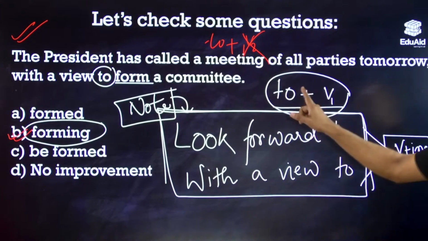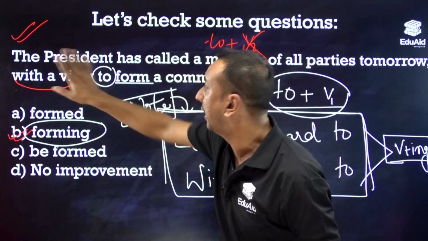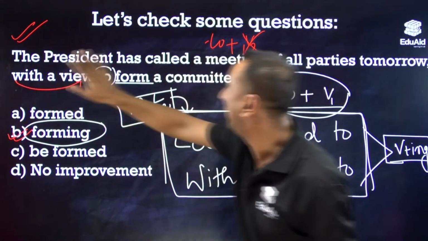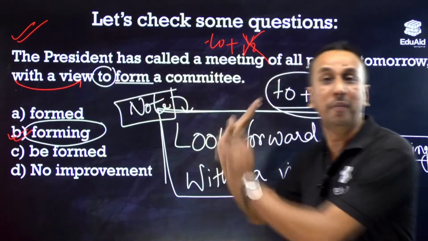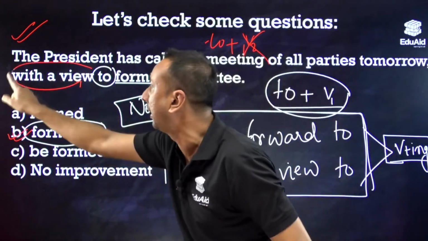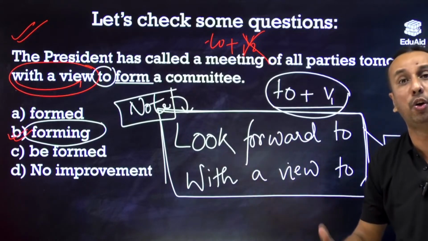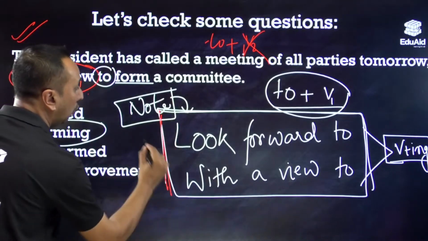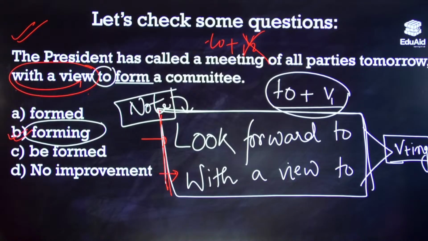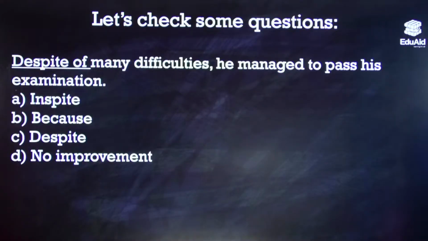তোৰ পিছত সদায় প্ৰেজেন্টে হয়, ফৰ্ম হোৱাটো কাৰেক্ট। যদি with a view to নিলিখিলো হয় মই ইয়াতে, যদি সেন্টেন্সটো এনেকে থাকিলেহেঁতেন Shehnaz, the president has called a meeting of all parties tomorrow to form a committee, correct. But sentence-ত আমাক কি দিলে? With a view to. এইটো আশা লৈ পেলাই, এইটো intention লৈ পেলাই. So after that it should be, এই দুটা word please মনত ৰাখিবা, look forward to and with a view to. After that the verb will take ing. Understood? Despite of many difficulties, he managed to pass his examination.